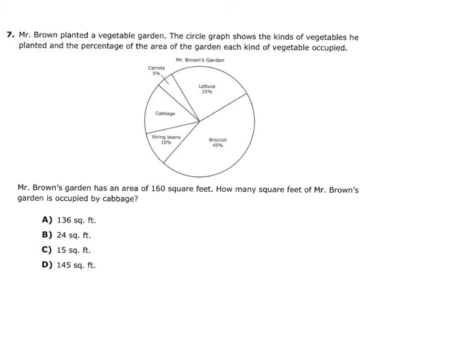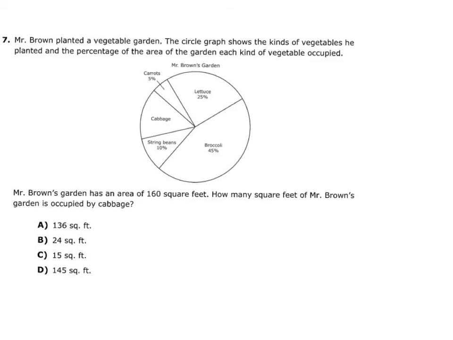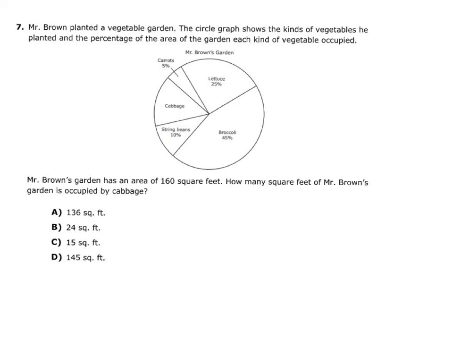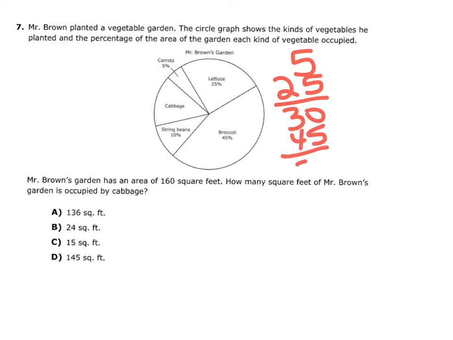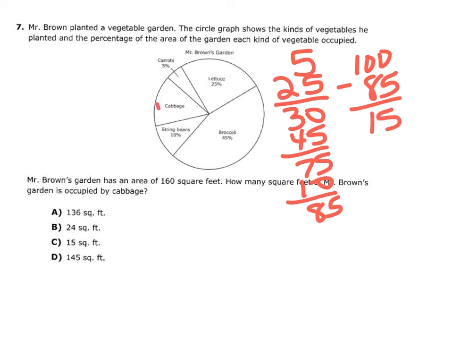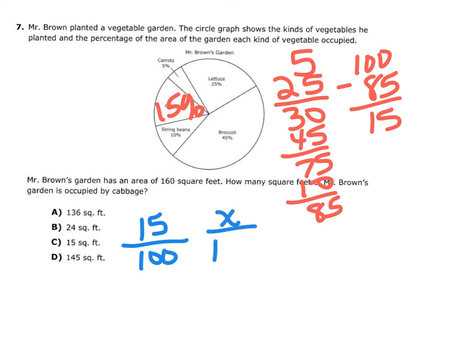So we have carrots is 5, lettuce is 25, so that's 30, plus 45, that's 75, plus 10, that's 85. So 100 minus 85, that's going to be 15%. So cabbage was 15%. So let's go ahead and find out what that is. So 15 over 100 is x over 160.